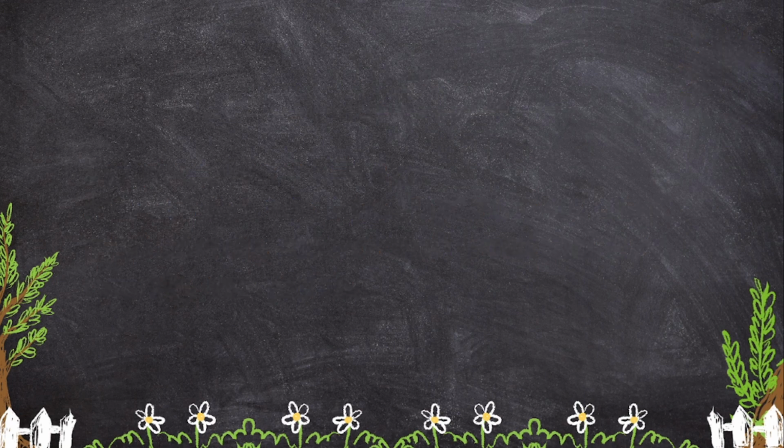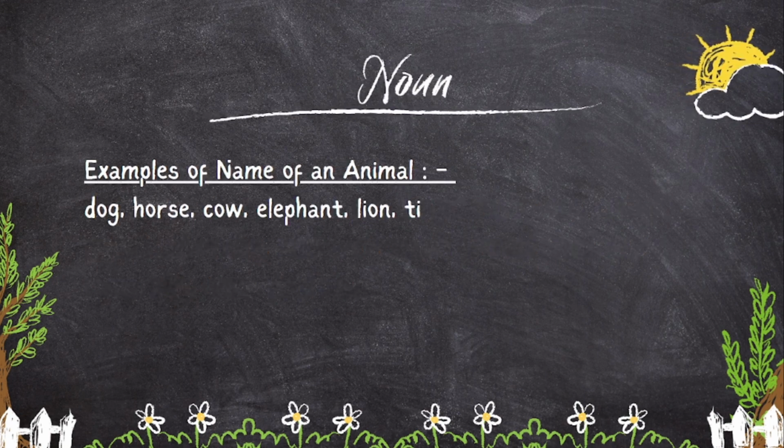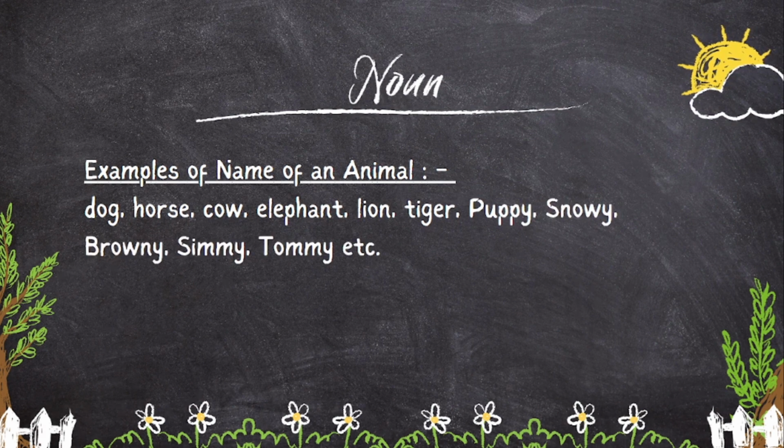The third one is name of an animal. Dog, horse, cow, elephant, lion, tiger, puppy, snowy, brownie, simmy, Tommy, etc. These are the examples of name of an animal.